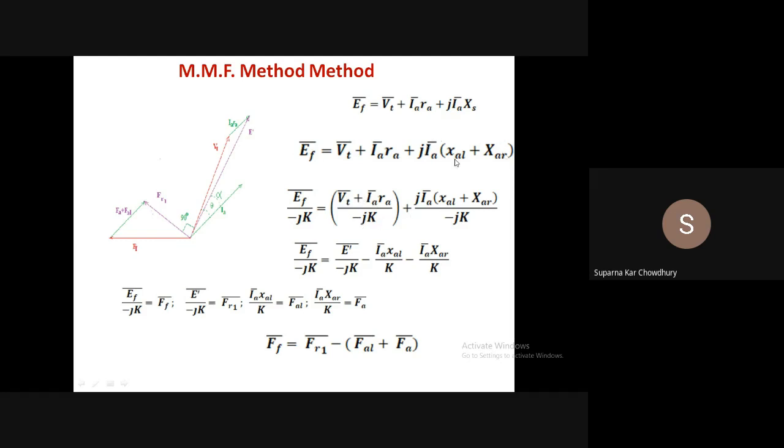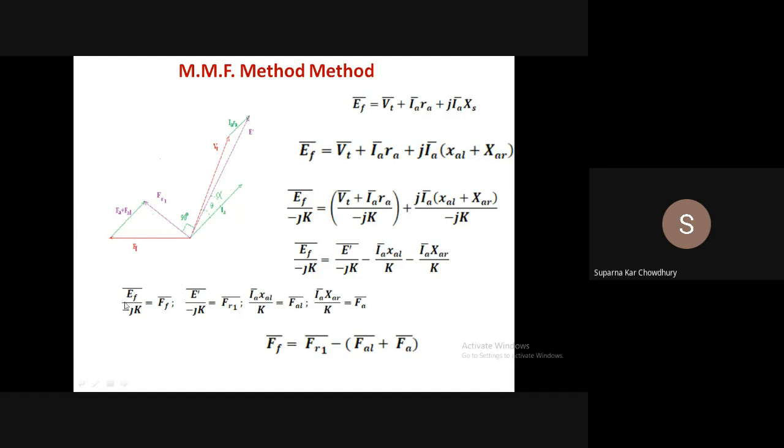Similarly, the leakage reactance drop and the armature reaction drop are also induced by some MMF leading it by 90 degrees. So EF by minus jK equals, if we call this E dashed, E dashed by minus jK minus, this j will cancel out, IA XAL by K minus IA XAR by K.